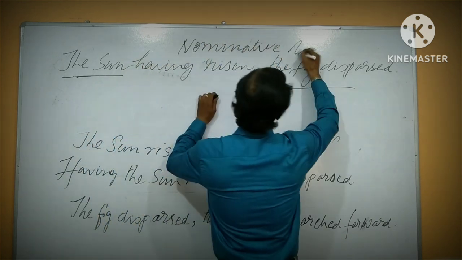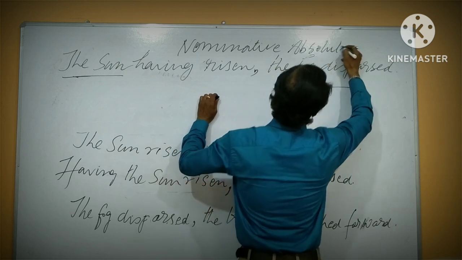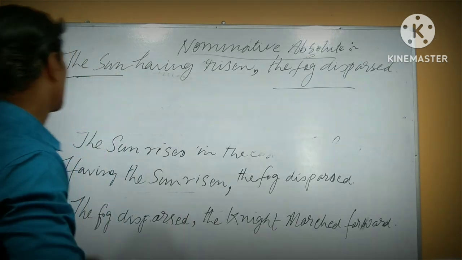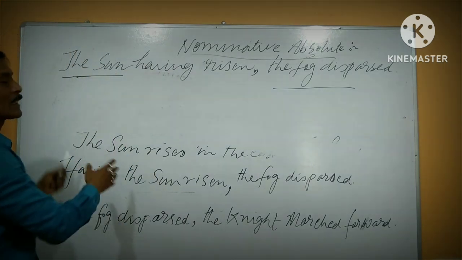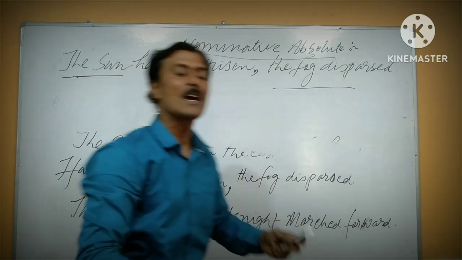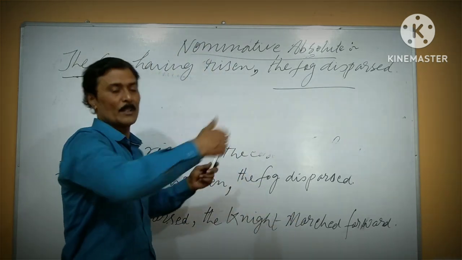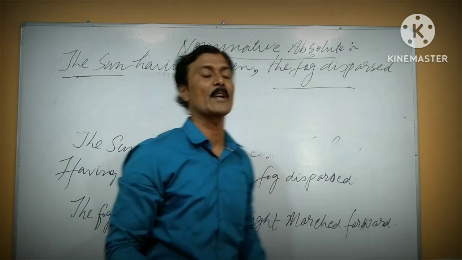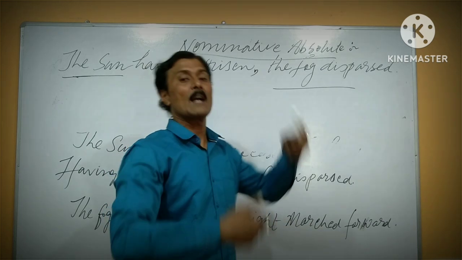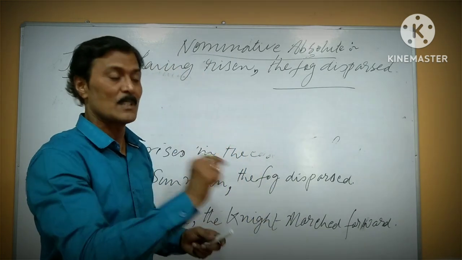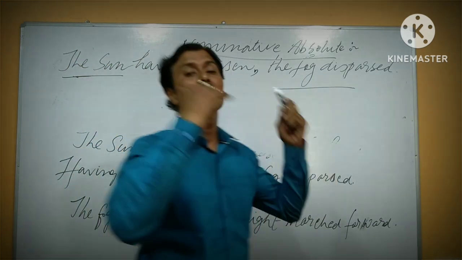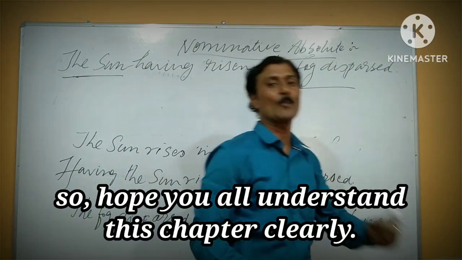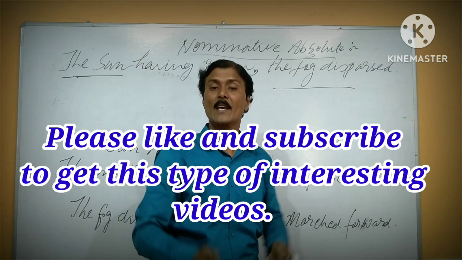What is noted here? Nominative absolute. How to make a form of nominative absolute? Okay. So first, from the beginning, having the sun risen and the fog dispersed; you don't have to go that way. If you make a nominative absolute: the sun having risen, the fog dispersed. In this way, the fog having dispersed, comma, then the knight, chivalry knight, march forward, left right. I hope all of you are clear.